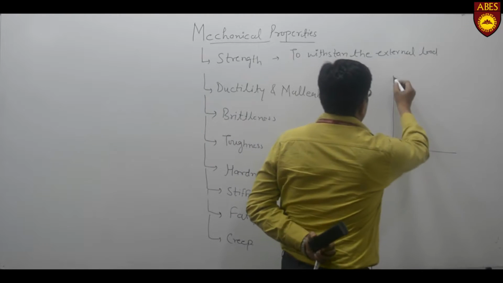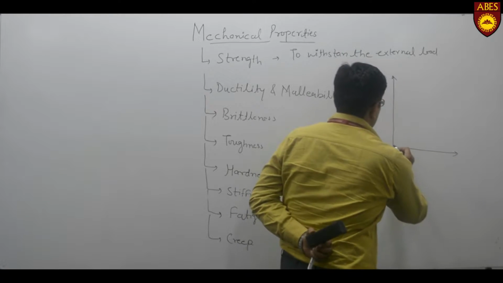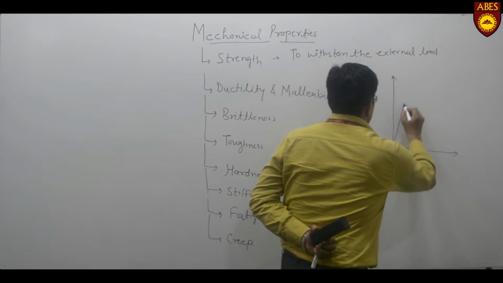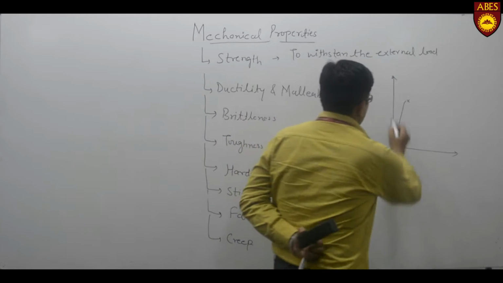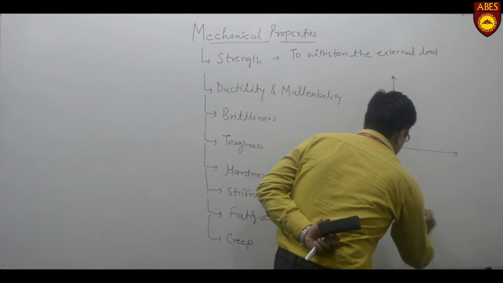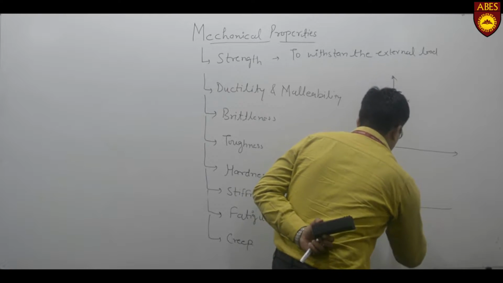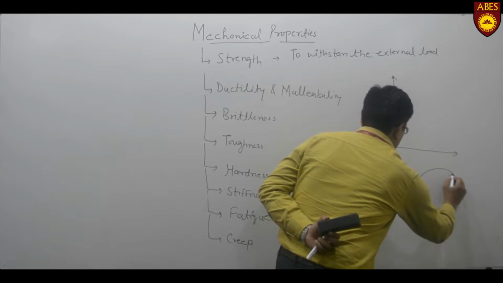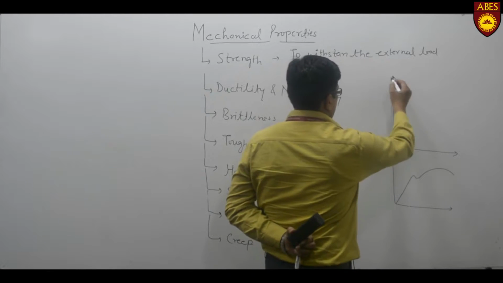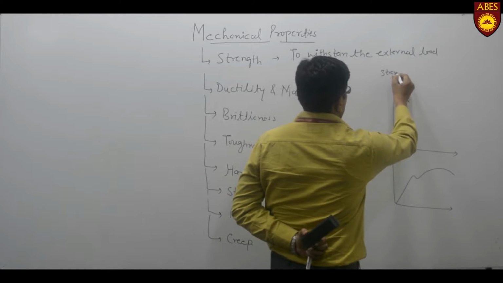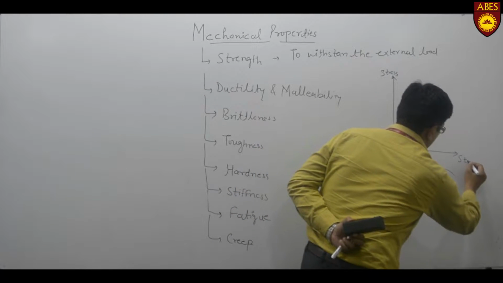If we see the stress strain curve, then we see that for brittle materials it is like that, and for ductile materials, this is for mild steel, it is somewhat like this. This is stress and the strain.